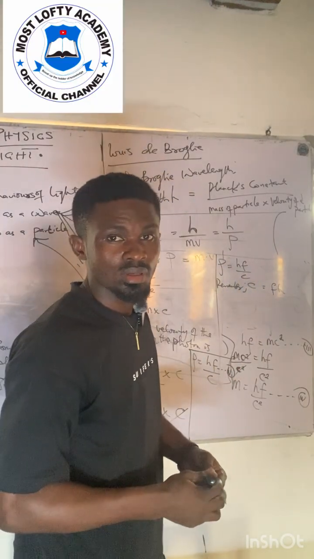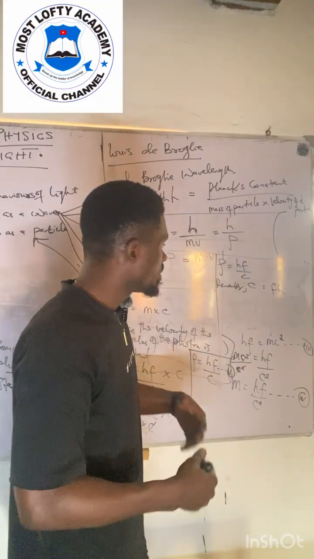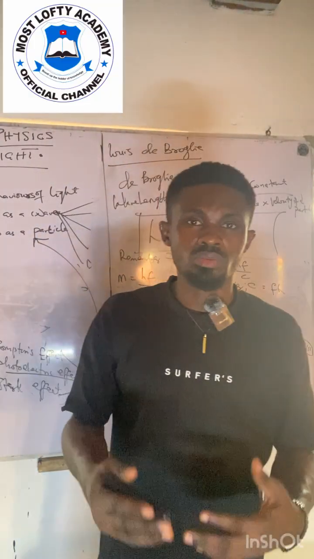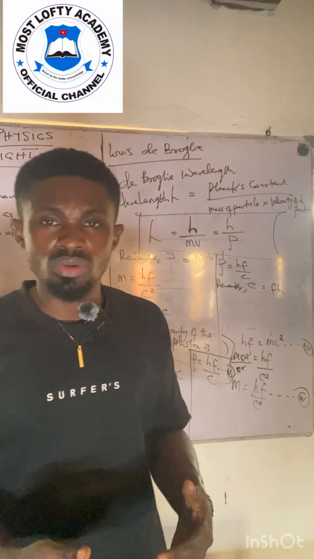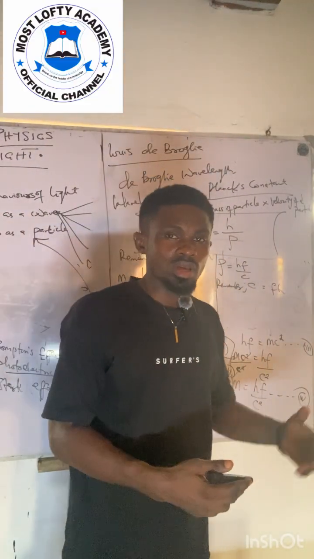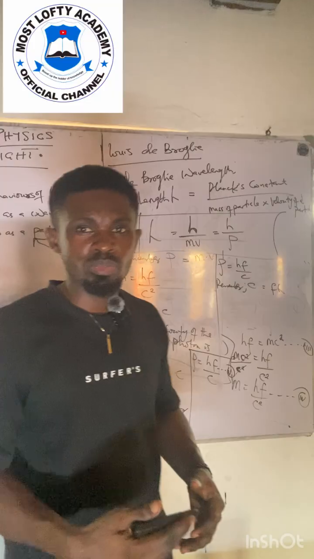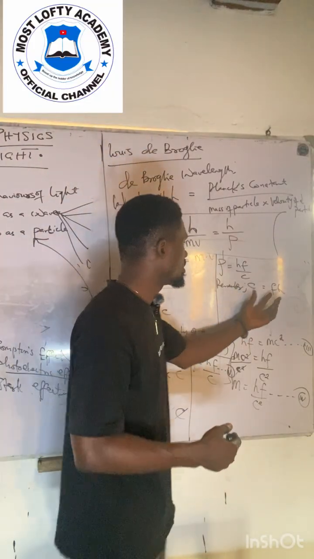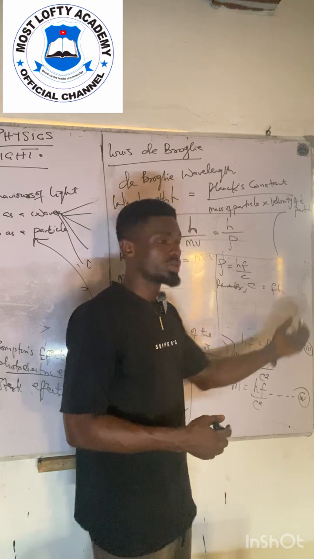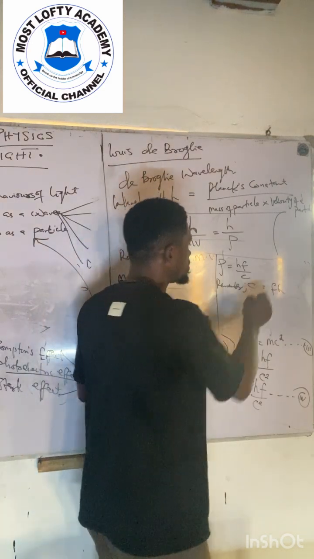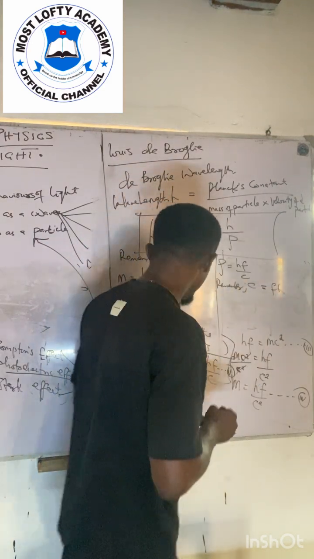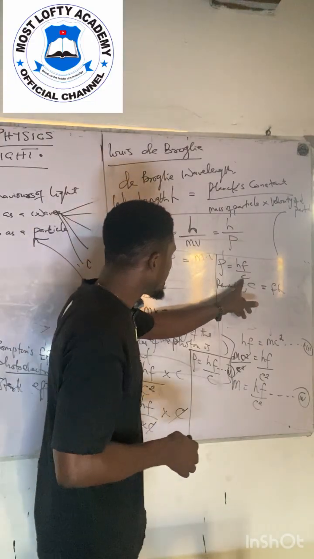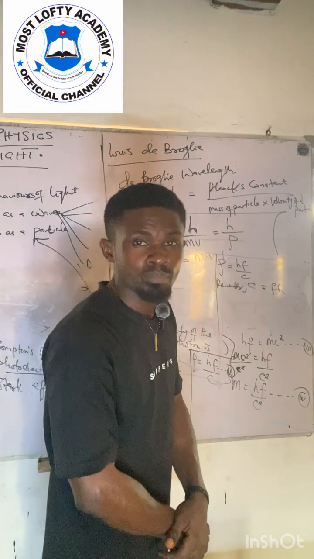Are you with me? The law told us that the relationship between the velocity of your wave, wavelength, and its frequency, is that the velocity of your wave is directly proportional to its frequency. Removing the sign of proportionality, we introduce the constant, which is lambda. So if this is the case, it means that anywhere I see c, I can put f lambda.